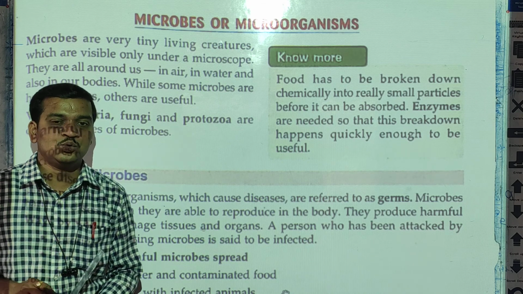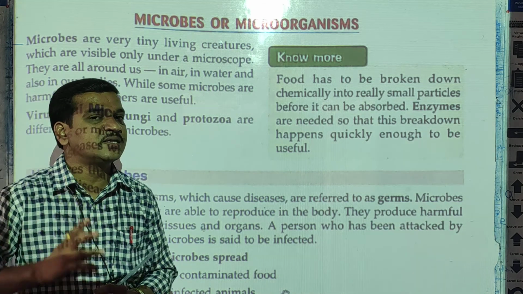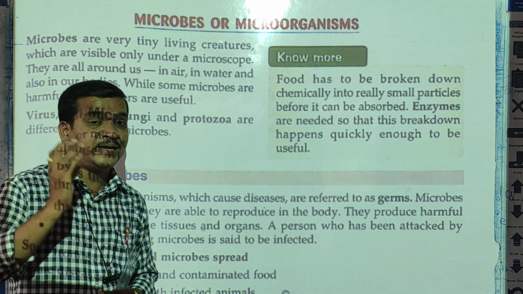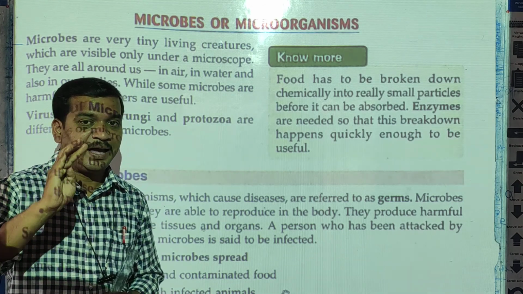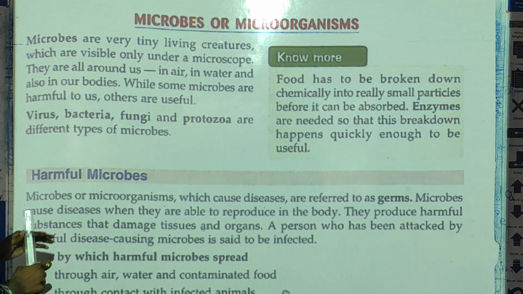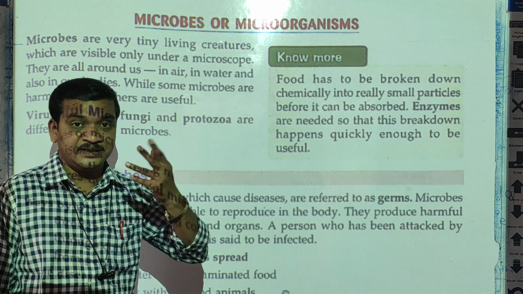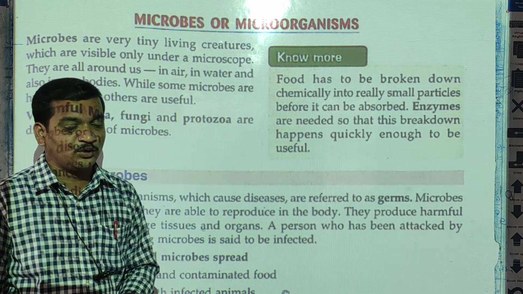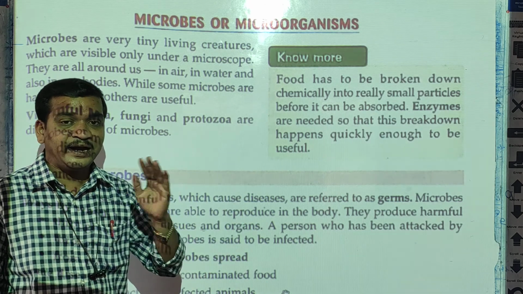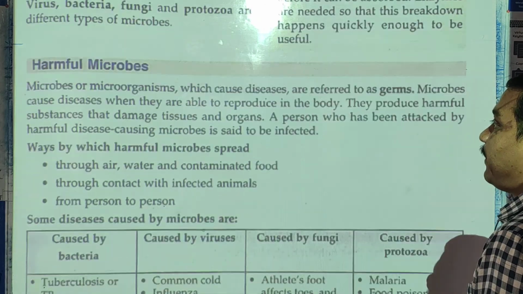If somebody asks you what are the four types of microorganisms, quickly you should answer: virus, bacteria, fungi, and protozoa. Now we will see the harmful microbes. Just now I said there are two kinds of microbes: harmful and useful. First we will see the harmful microbes.